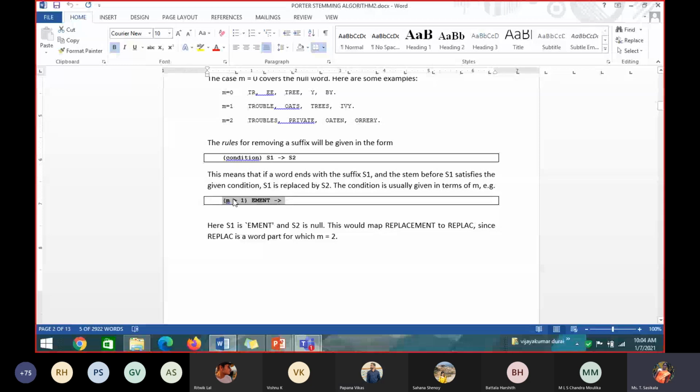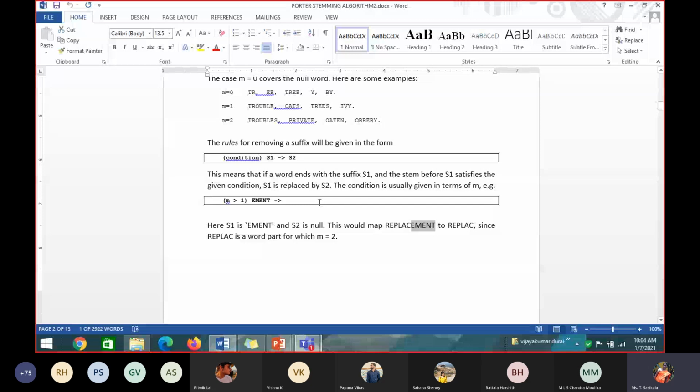So this is my root word. See, in brackets is the root word. The root word should satisfy this condition, M greater than 1. For my input word, is m greater than 1, yes or no? It is 3, right? Greater than 1, yes. And my word ends with EMENT, yes. Then EMENT should be replaced with null. So this is how they have written a condition.